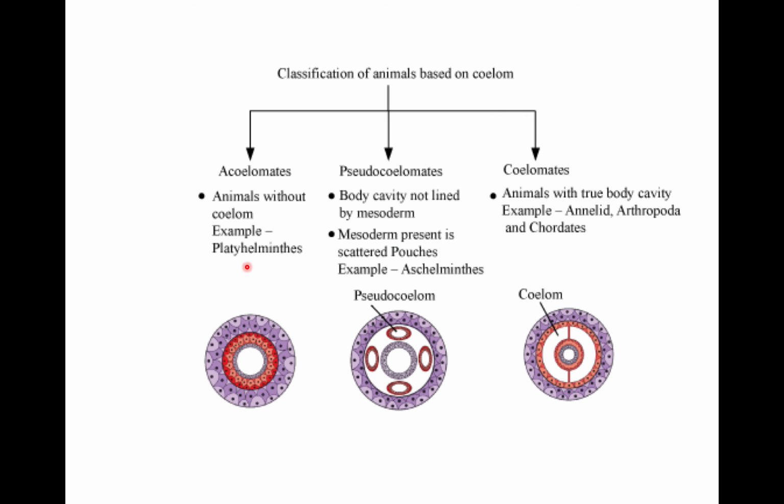Animals without coelom are known as acoelomates. An example is Platyhelminthes. The body cavity, when not lined by mesoderm, is known as pseudocoelom, and mesoderm is present in the form of scattered pouches. These animals with pseudocoelom are known as pseudocoelomates. An example is Aschelminthes. Then coelomates: animals with a true body cavity are known as coelomates. Examples are annelids, arthropods, and chordates.